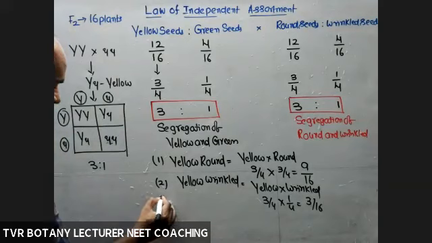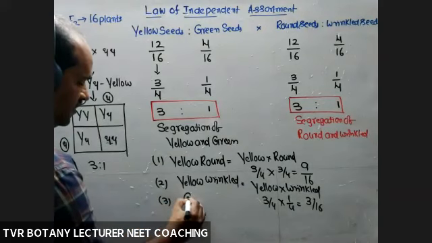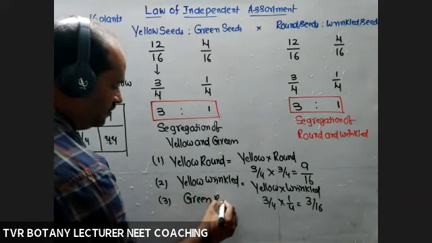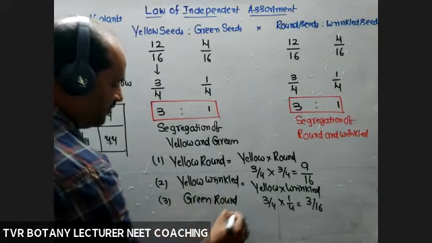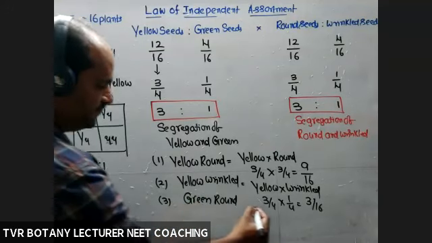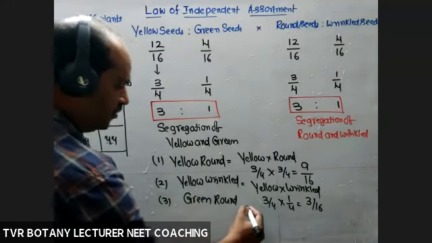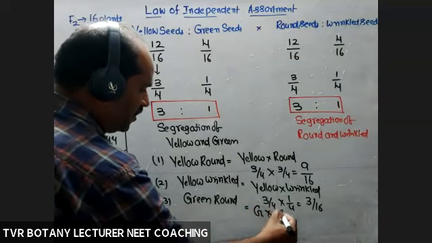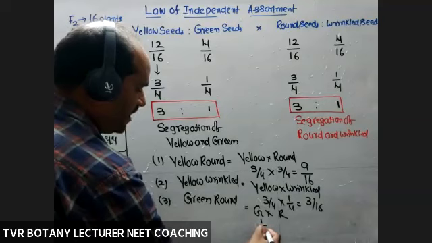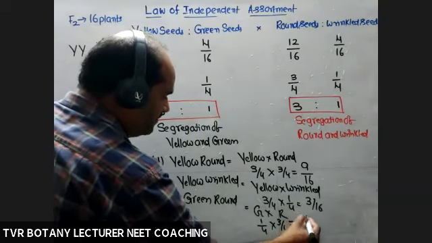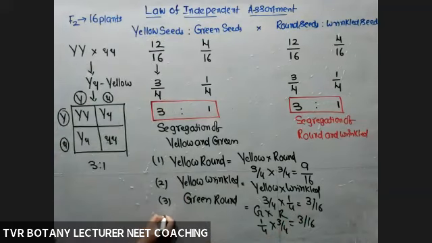Next, third one, green round phenotypic recombinant. Here also the same: green probability multiplied with round probability. So green into round, 1/4 into 3/4, 3/16.